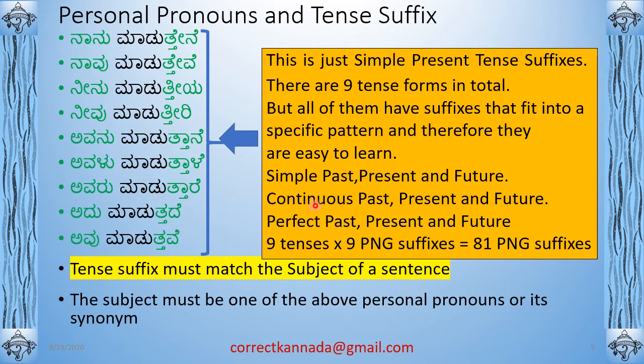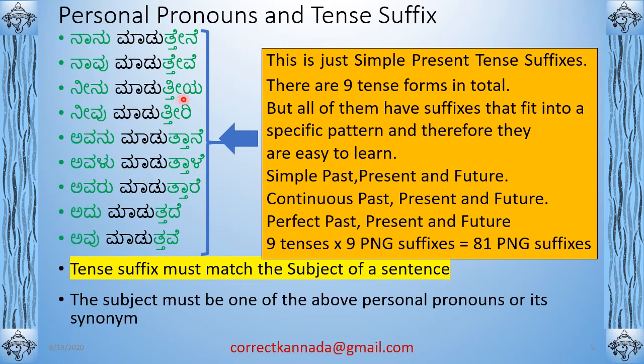So it's very, very important that the subject of a sentence, which will be one of these, must match with the suffix. This is a mistake that most new Kannada speakers make, where they will say Neevu and then say maduttene. So that's a very wrong thing.